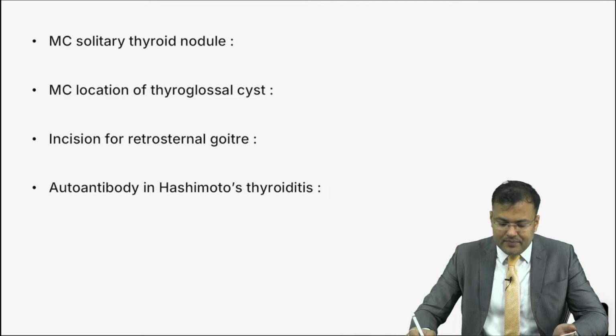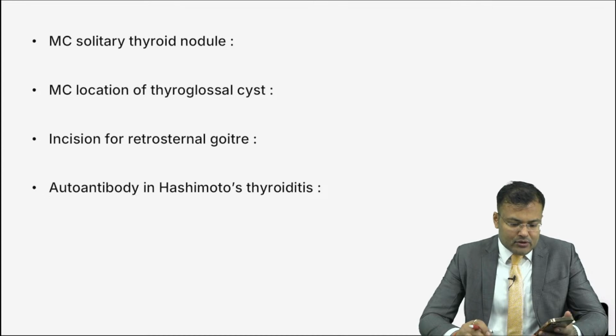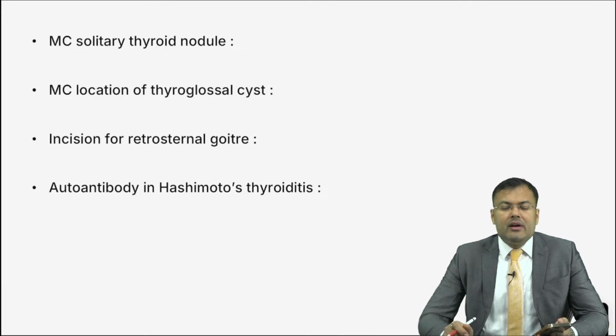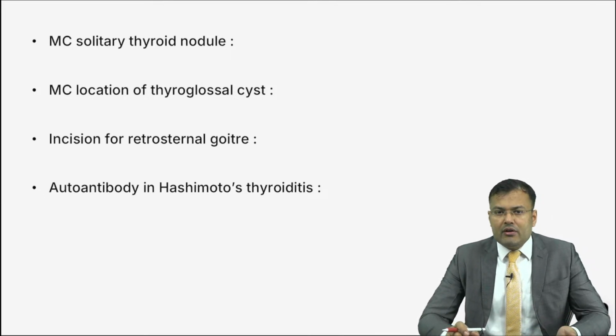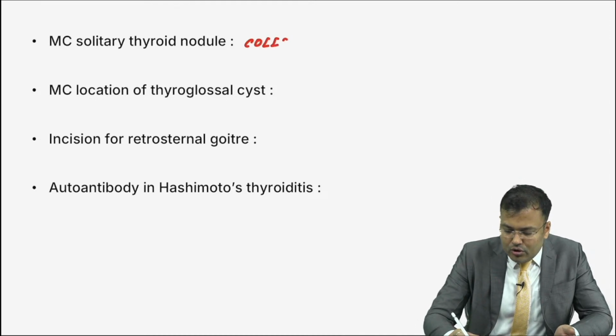Clear guys? Next, can you tell me what is the most common solitary thyroid nodule? Yes, easy question. Yes, it's benign. What is the name? Tell me the name. Guys, it is colloid goiter.